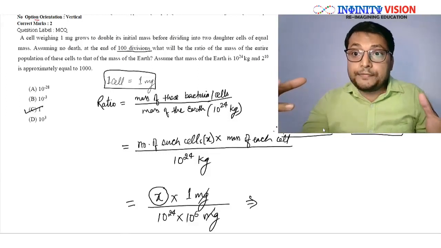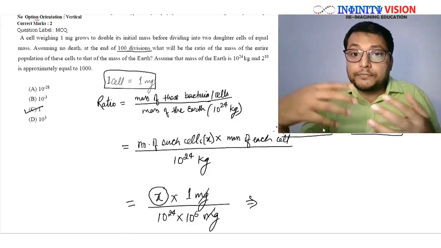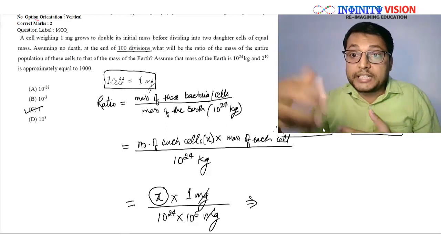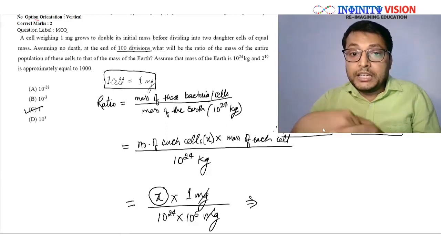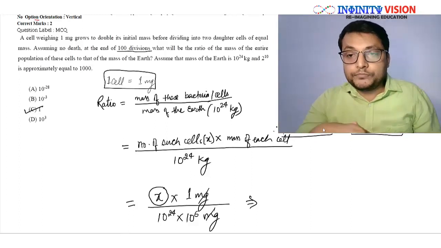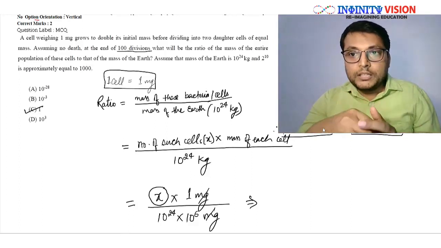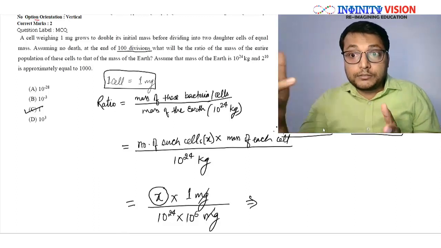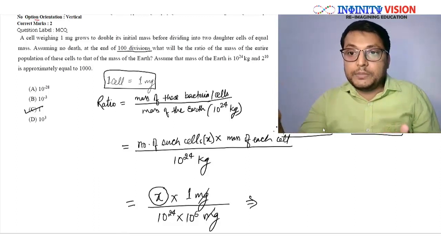Okay, and if they are allowed to grow at their full potential and there is no mortality, then in no time they can supersede even the mass of the earth. Okay, great. Now let me also tell you that the rate at which they divide, that is the doubling time of bacteria, could be in minutes.